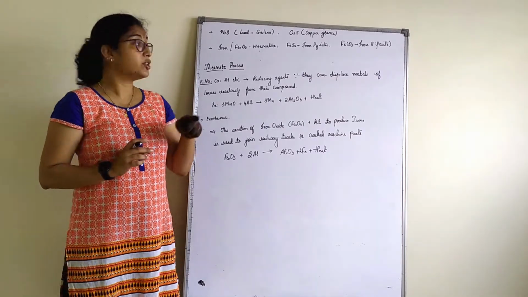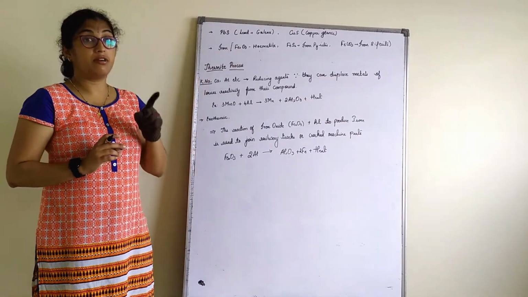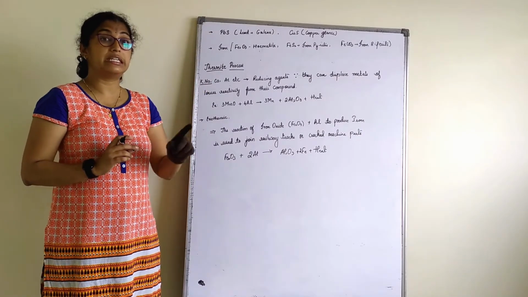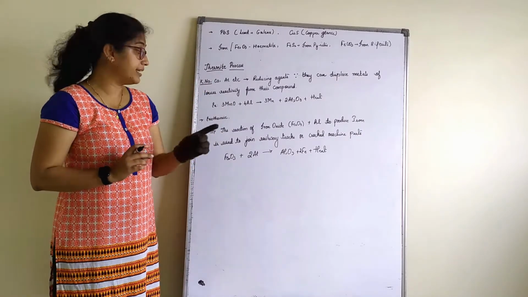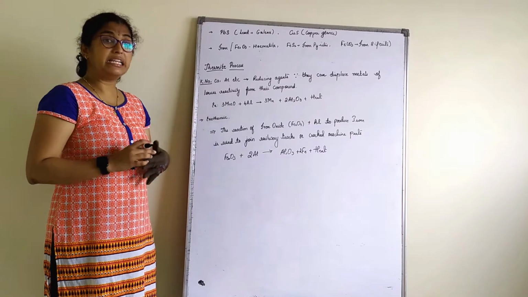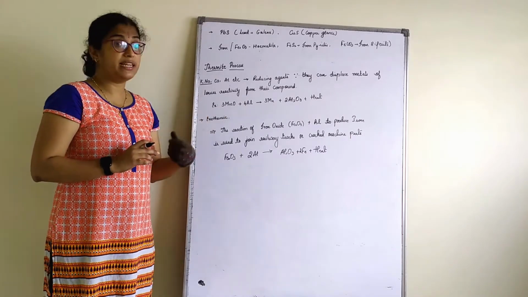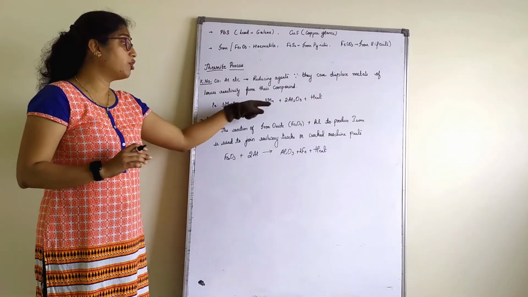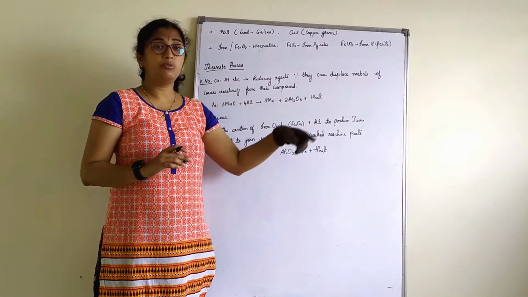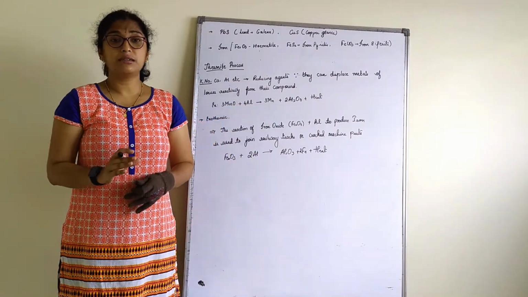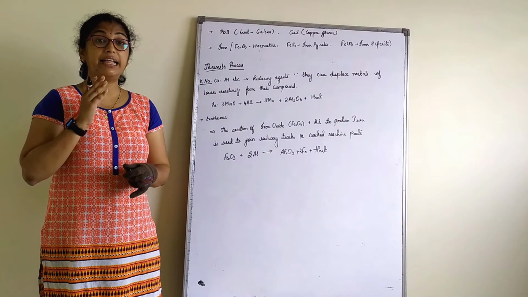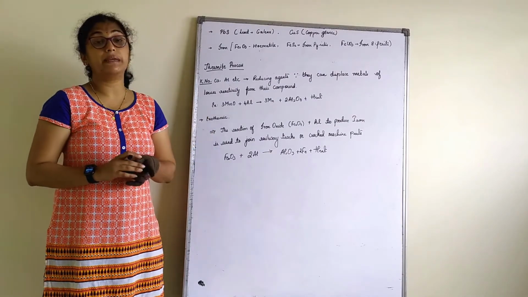That is why I told you we are not studying the oxide ores here. We are only studying sulfide and carbonate. So to obtain manganese, we use aluminium as a reducing agent, and aluminium oxide forms with a large amount of heat released; this is an exothermic reaction.